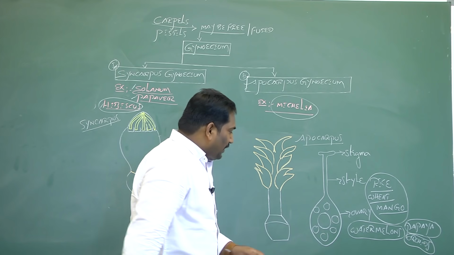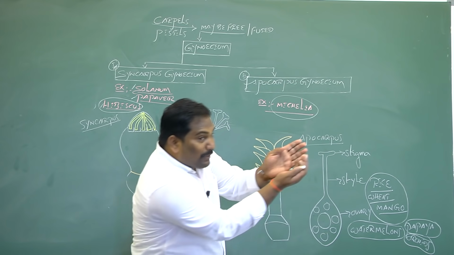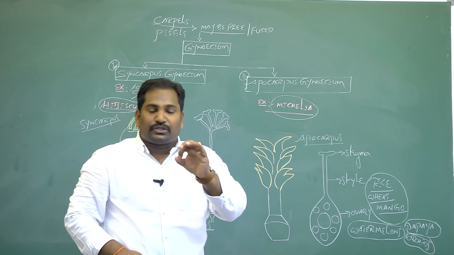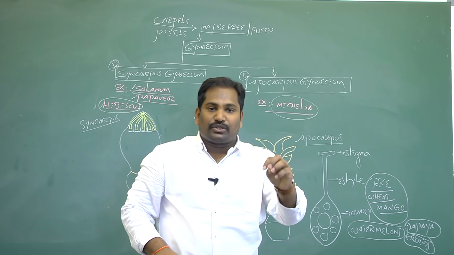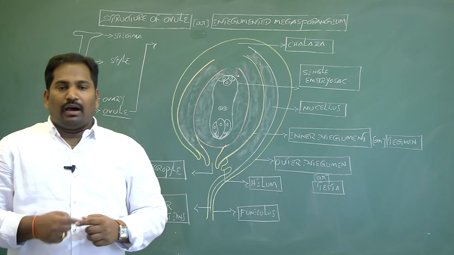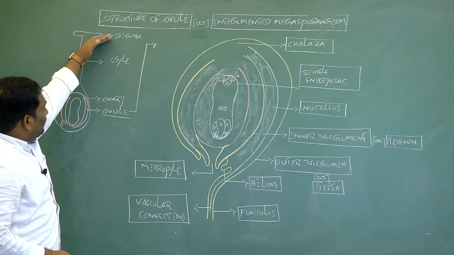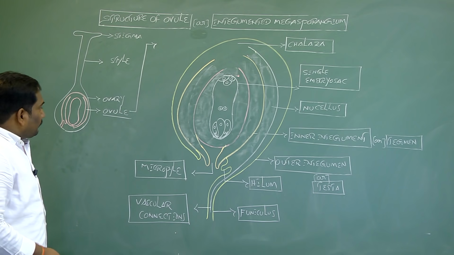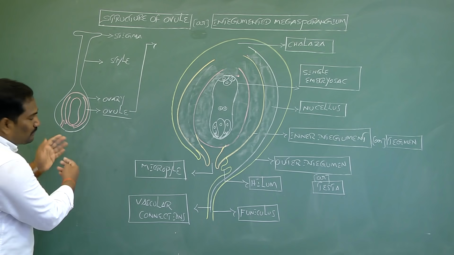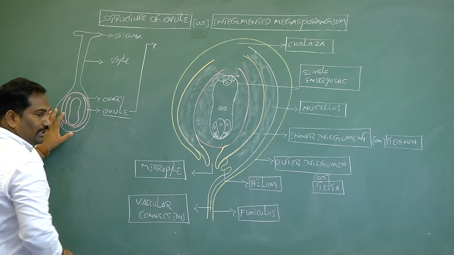So, from these ovaries, many ovules are present. One of the ovules we separate from the ovary. Let's discuss the structure of the ovary, or structure of the megasporangium, or integumented megasporangium. Each carpel or pistil has three major parts: stigma, style and ovary. The ovary has ovules, maybe single or many. One of the ovules I can separate from the ovary.